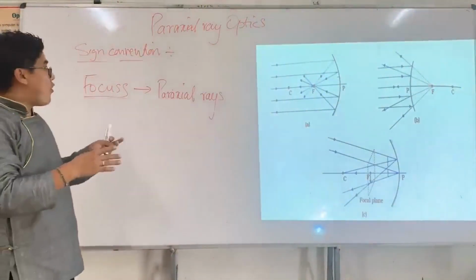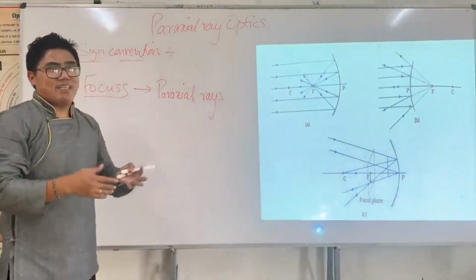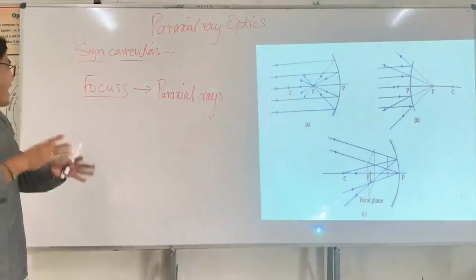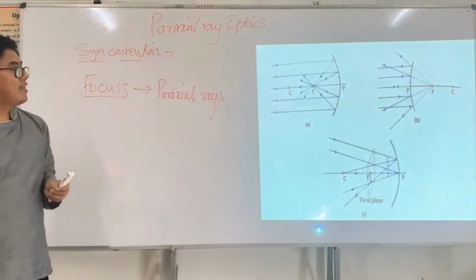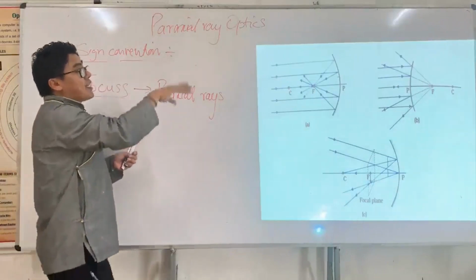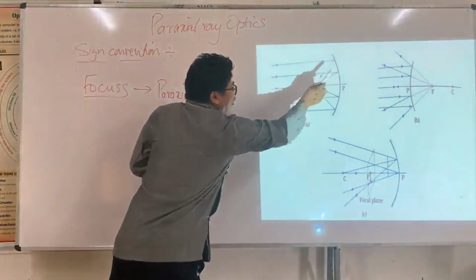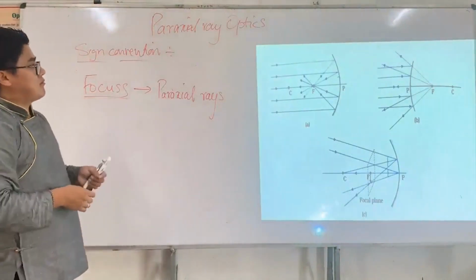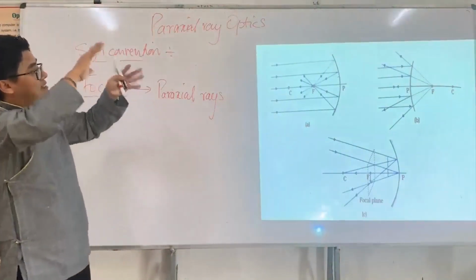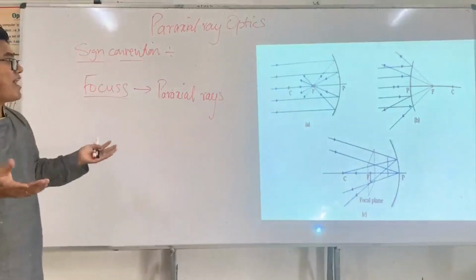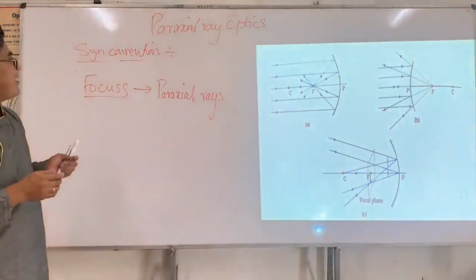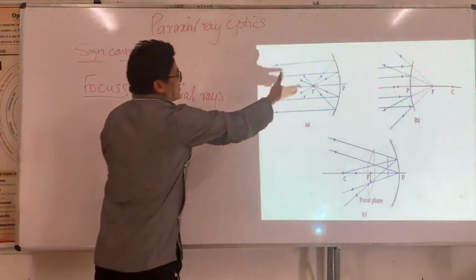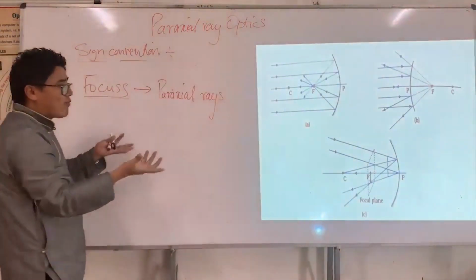You can take any particular incident ray which is incident on the mirror very close to P. You would ask me, what is the problem if I take a ray incident on the peripheral sides? My answer would be that then there is a problem: the image doesn't form like what we see.